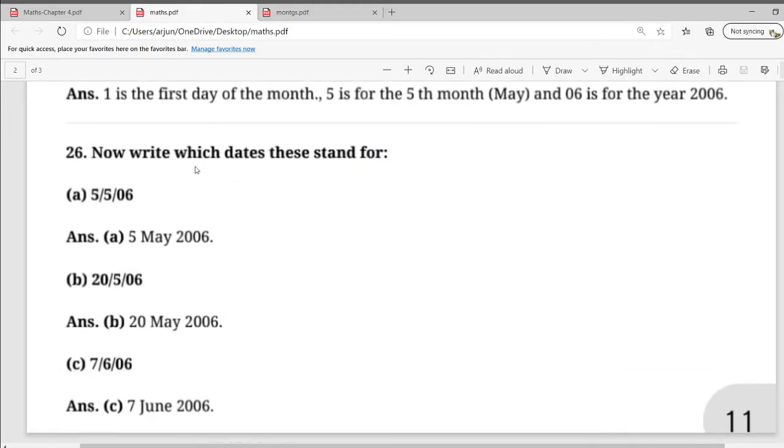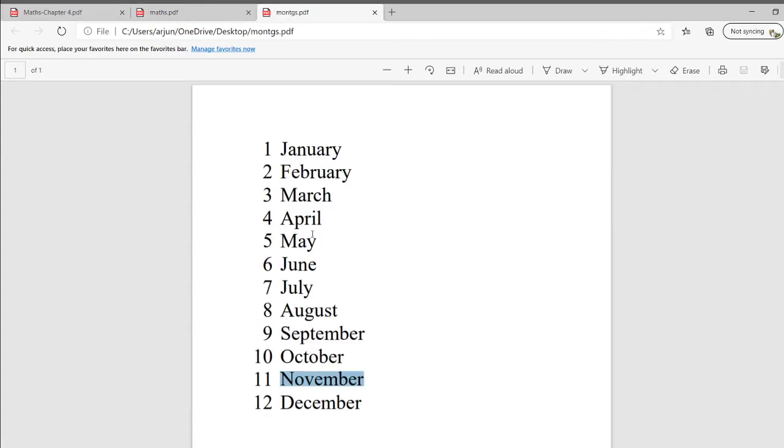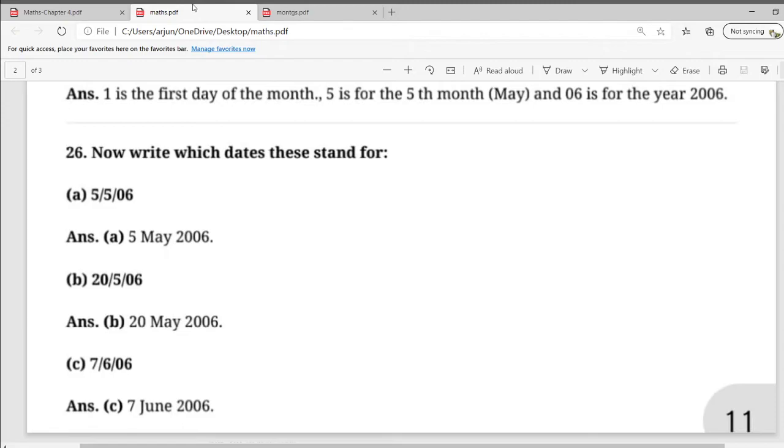So let's do some practice of this. Now write which dates these stand for. 5506. The first 5 stands for the 5th day of the month, so write it as 5. The second 5 indicates the 5th month, which is May. So 5 May, and 06 indicates the year, which is 2006.